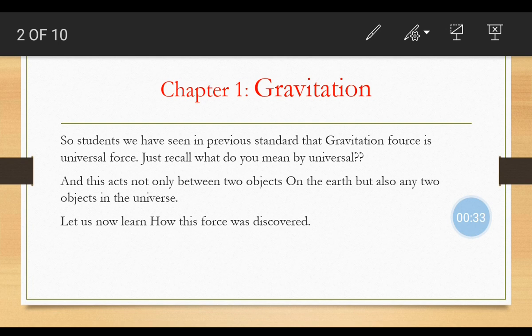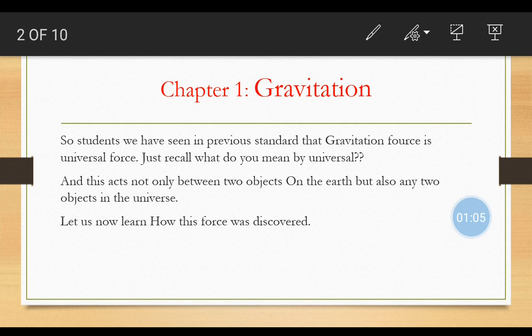Just before going further into detail, think about what you understand by the term gravitation. What is gravitation? Some of you know details about it, but many of us don't know what the term gravitation means. Some of you have heard about it but don't know exactly. So don't worry students. From today onwards we are going to learn about it in our chapter number 1, Gravitation.